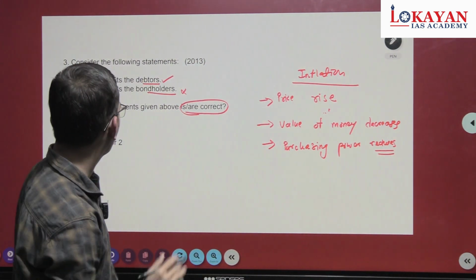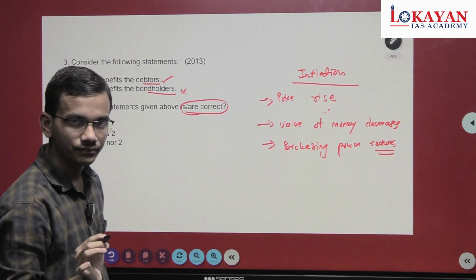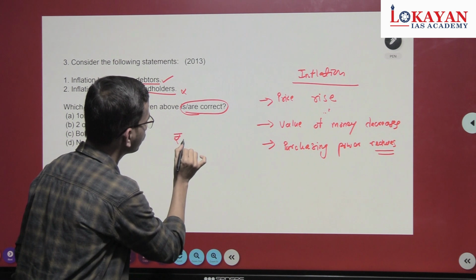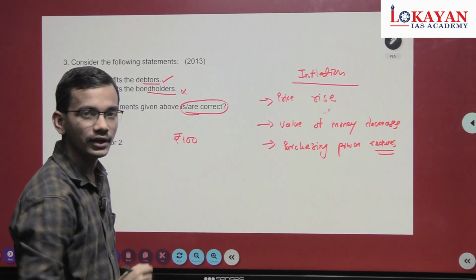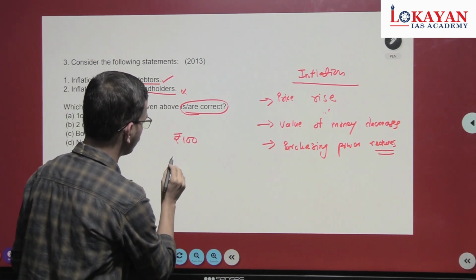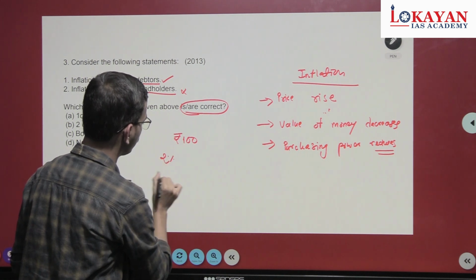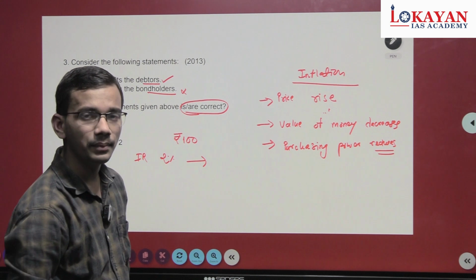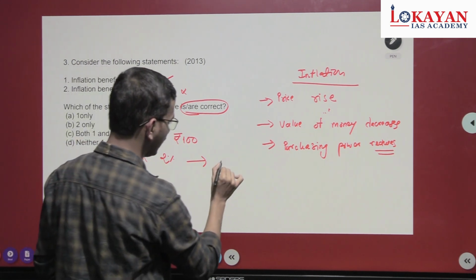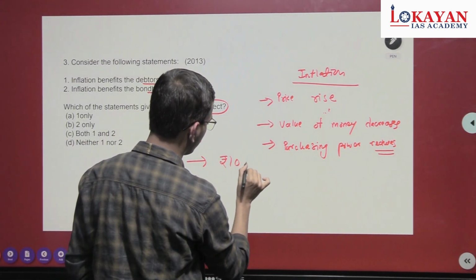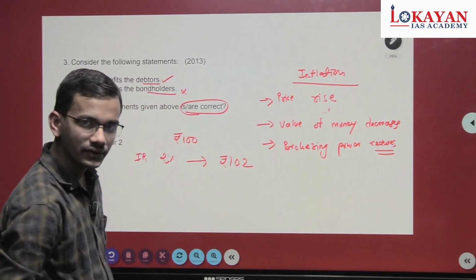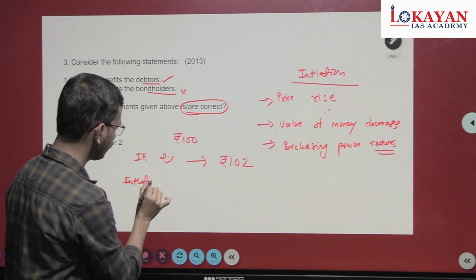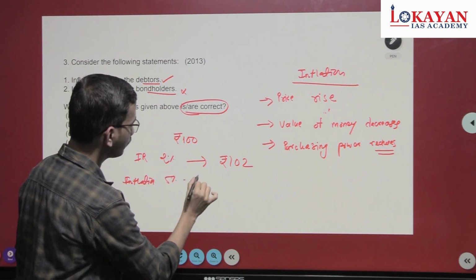Now consider a debtor who has taken a loan of 100 rupees with an interest rate of 2%. How much will he pay? 102 rupees at year end. But the rate of inflation is 5%.